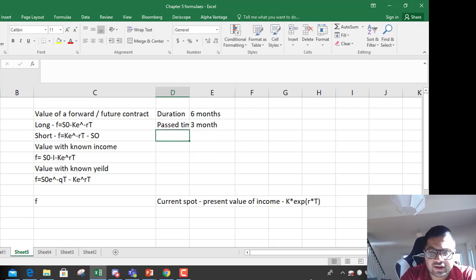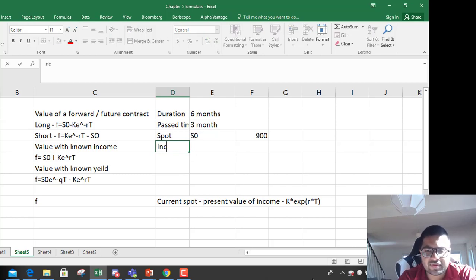Then the current spot for the bond, S0, is let's say 900. Bond has gone up to 900, and you are expected to receive an income on the bond of $10 after 3 months.